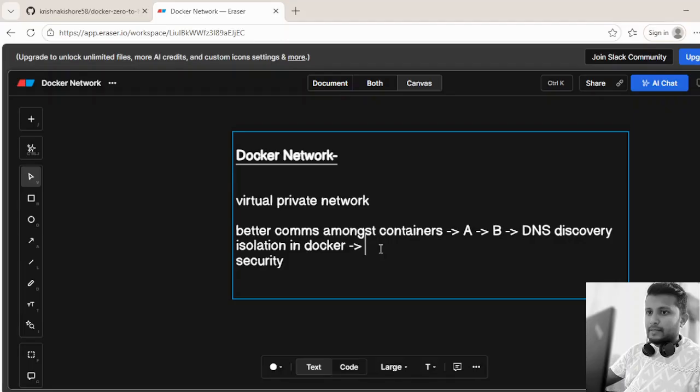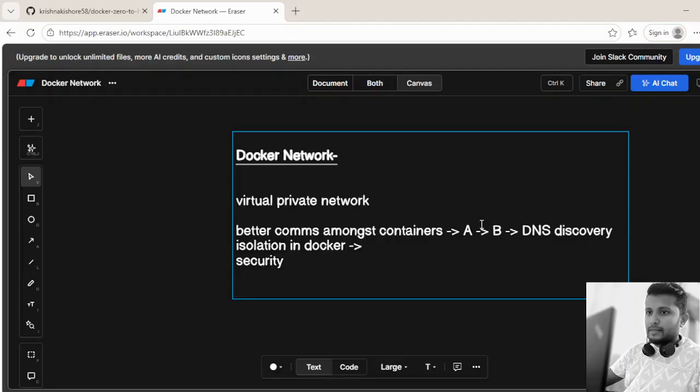It also helps us in isolation. How? In this case, container A and container B serve two different purposes for the same application. So these two containers, for example, would work only in that network.